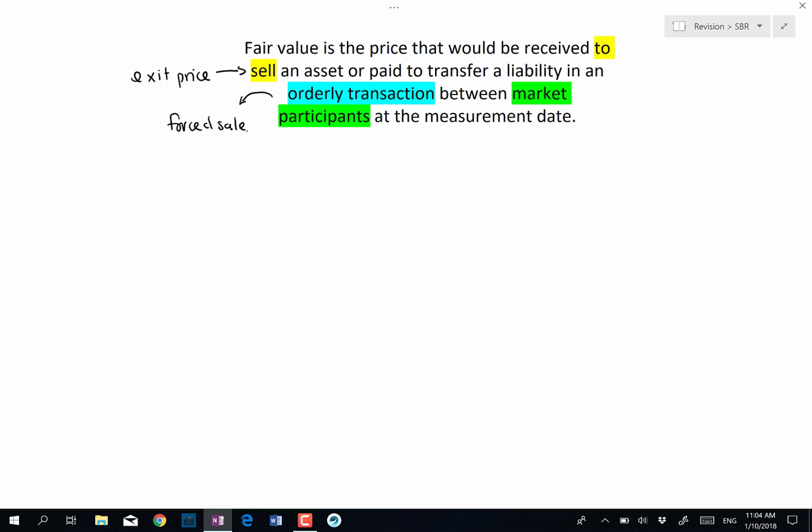Meanwhile, it is between market participants. Market participants over here are those that are independent of the entity, knowledgeable, able and willing to enter into the transaction. So IFRS 13 emphasizes the use of market price. These are several important points that you should take note of when you measure your fair value.